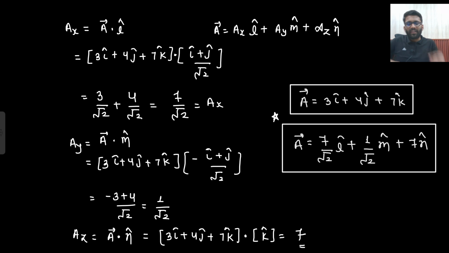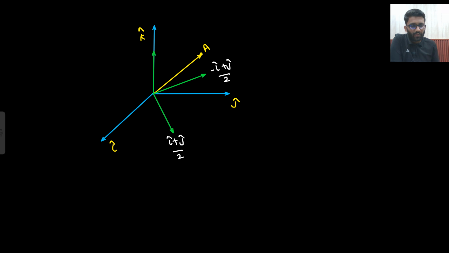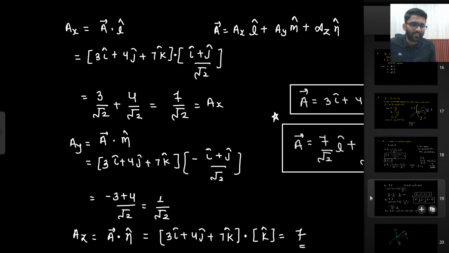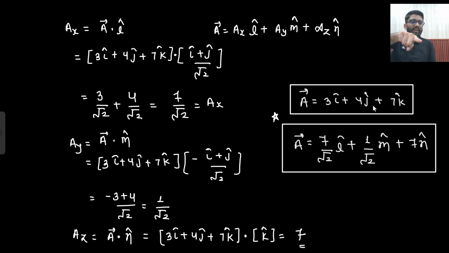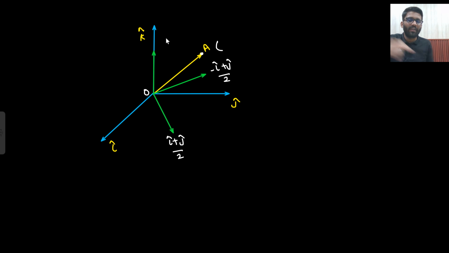So tell me one thing, did the position change? Now we will use this diagram. Look, this was your point A, which has the coordinate of 3, 4 and 7. So my OA vector was 3 i cap plus 4 j cap plus 7 k cap with respect to i cap, j cap and k cap.